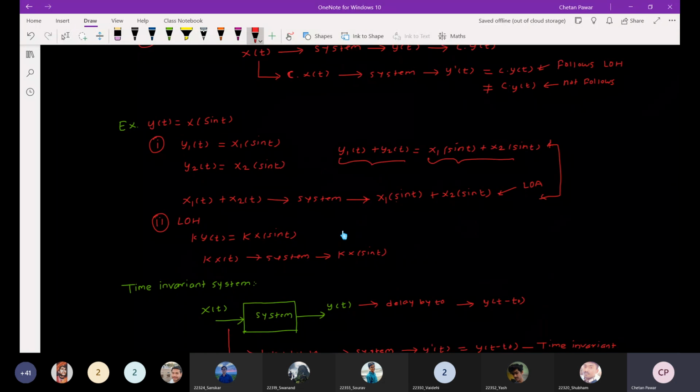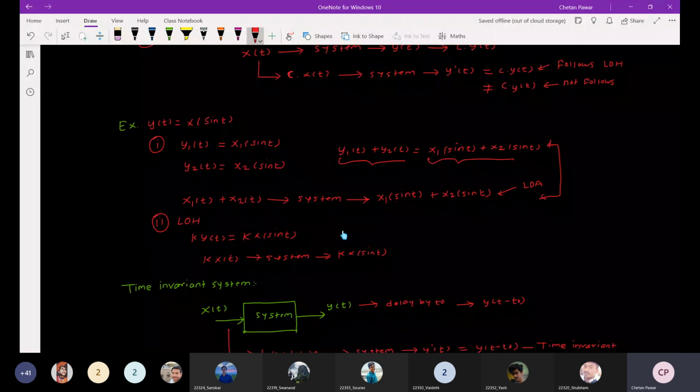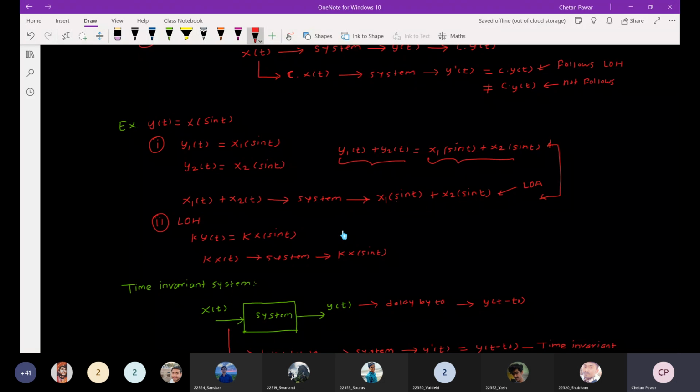This is the summation we get when we apply those signals individually and add the outputs. When we apply the combination of these two input signals to the system, we get the same output as in the previous case. So the law of additivity gets followed.